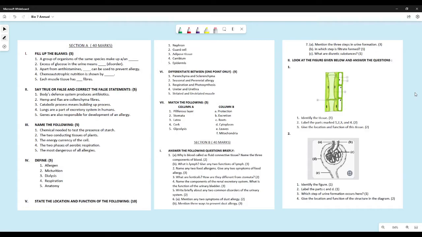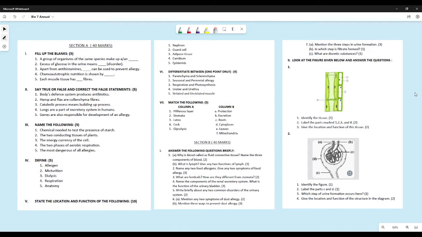Chemoautotrophic nutrition is shown by some blue-green algae or some bacteria. These are the ones that show chemoautotrophic nutrition. So that should have been the answer. Each muscle tissue has dash fibers. So it is actually myofibrils, but even if you wrote elongated fibers, then also it is correct.